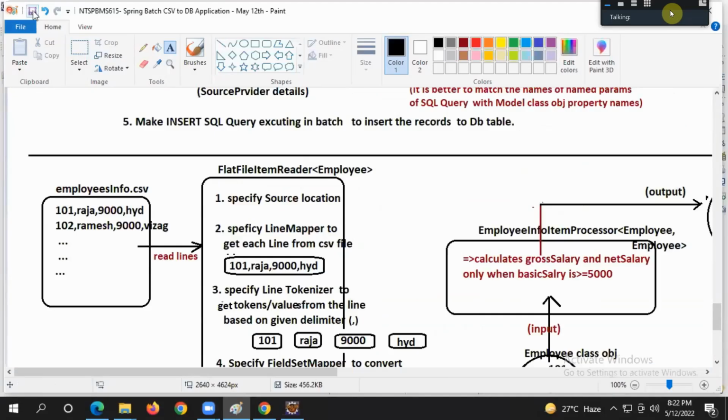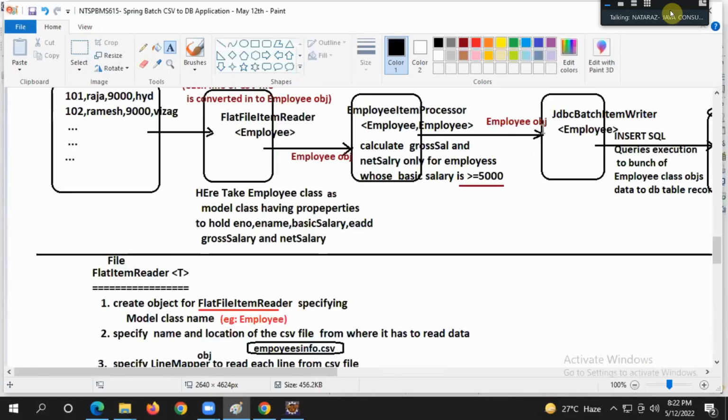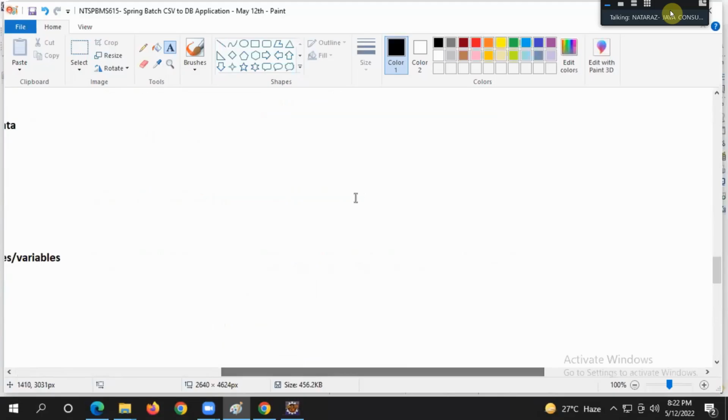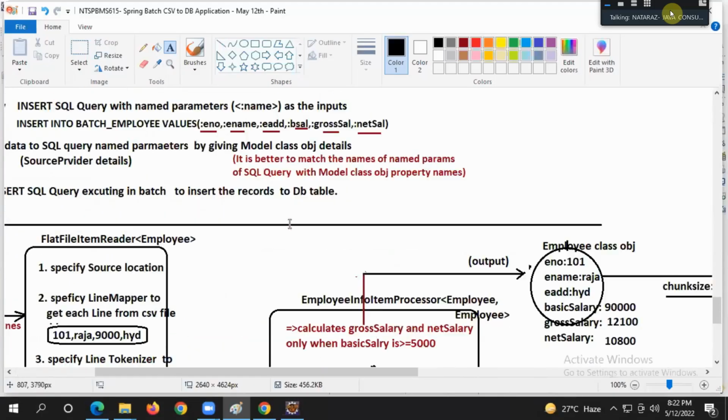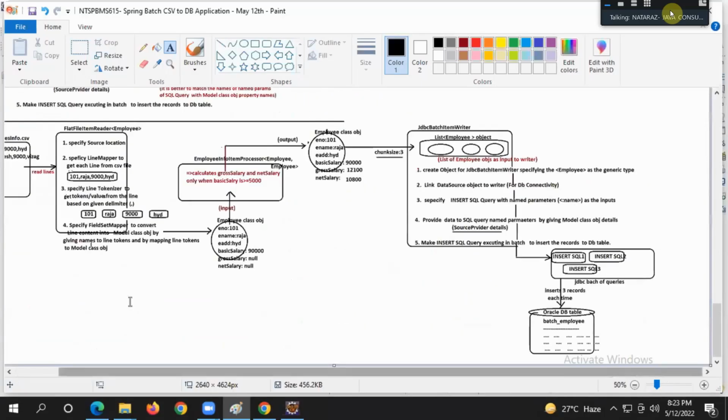Any confusion? First we saw the high level diagram, then we discussed the reader. Based on chunk size 3, the reader reads 3 lines and gives 3 employee objects to process. The process method runs 3 times and 3 output employee objects come. So the list of employee objects goes to the writer, and the writer executes 3 insert queries in a batch to insert 3 employee details into the database table as 3 records.